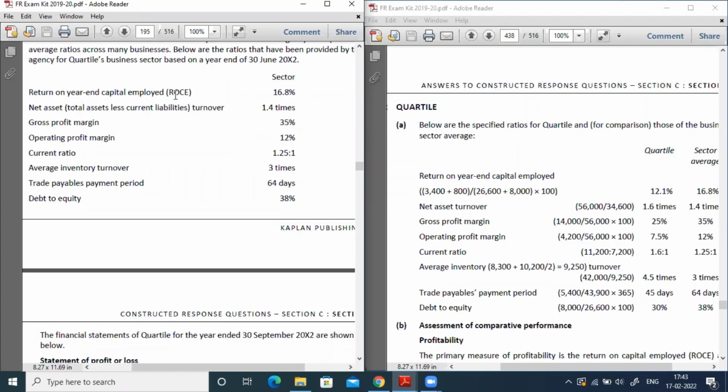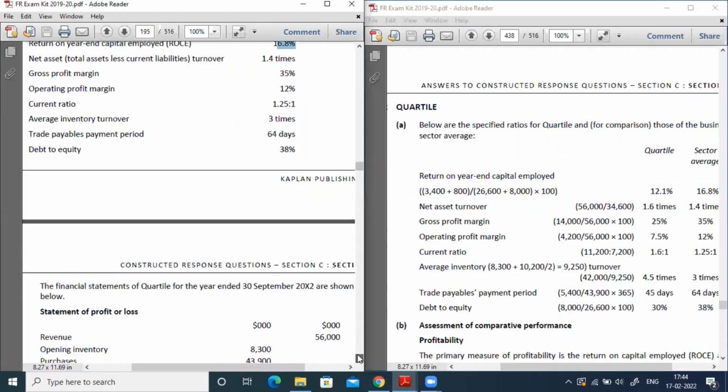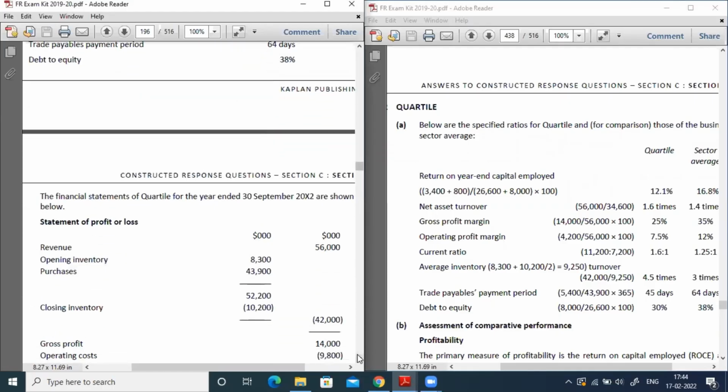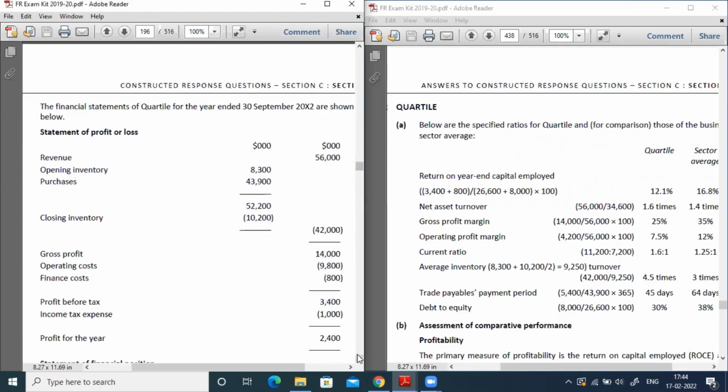So first we'll go with the return on capital employed. Here you can see the sector average return on capital employed is 16.8, so you can take 16.8. Now you need to compute the return on capital employed for our Quartile company. As I already mentioned, return on capital employed is how much return the company got for the total capital employed. So for that, we need the revenue part. Here you can see.